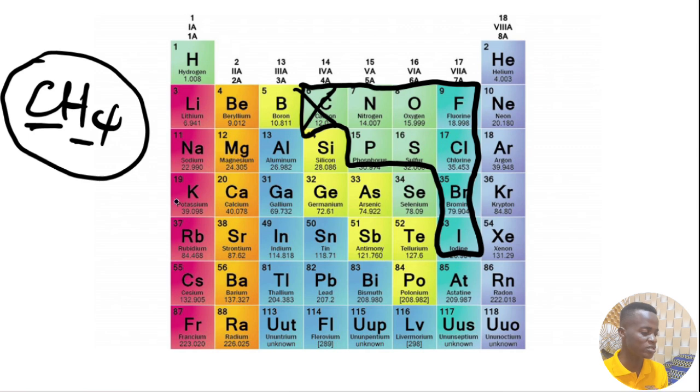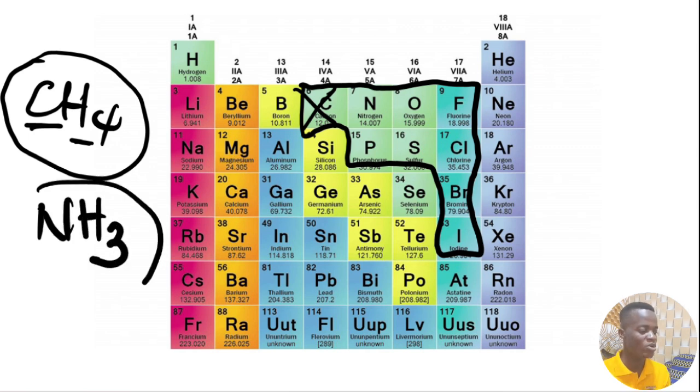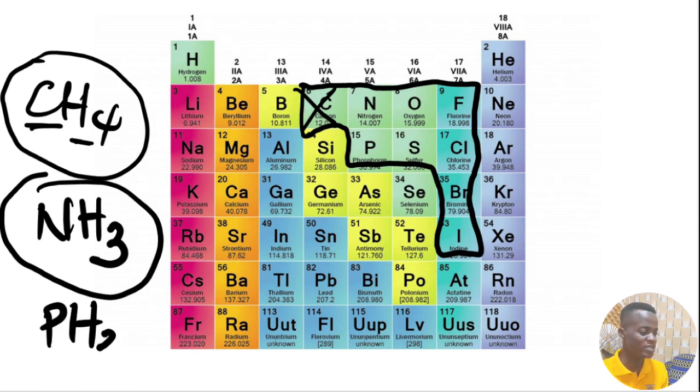So let's go to nitrogen. For nitrogen, when hydrogen meets nitrogen, it's going to form NH3. That is going to be ammonia. So hydrogen is not going to form an acid with nitrogen here, because we have ammonia. What other thing do we have? We have phosphorus here, right? It's going to form phosphine. We mentioned that in the previous section. This is going to form phosphine. So it doesn't qualify to be an acid for us at all.